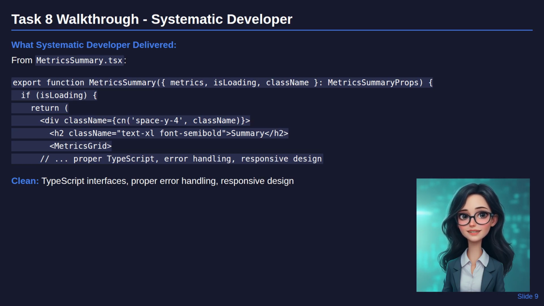Why? Because it wasn't generated from vague prompts. It was implemented from comprehensive specifications created during the planning phase. But here's the critical part. Systematic Developer must follow triple gate verification. It can't just generate code and move on. Every implementation goes through structured verification that ensures both functionality and understanding.